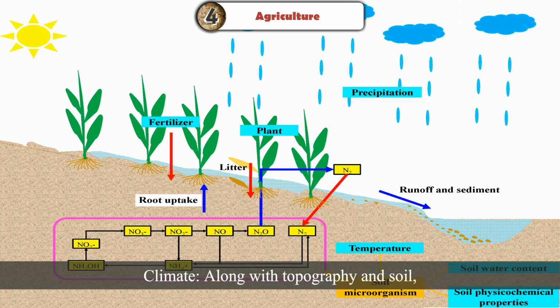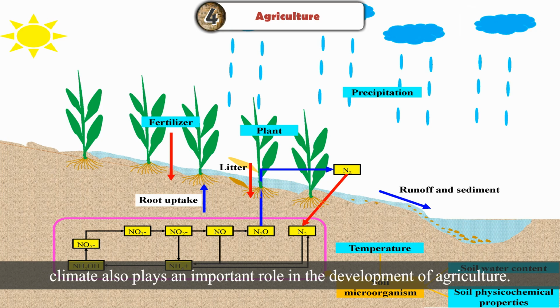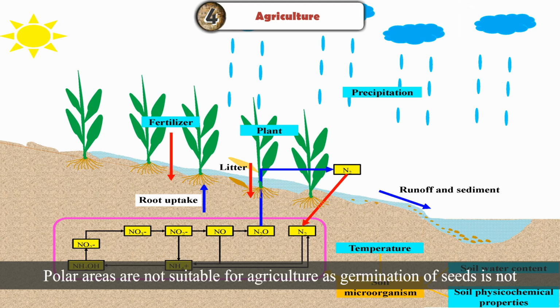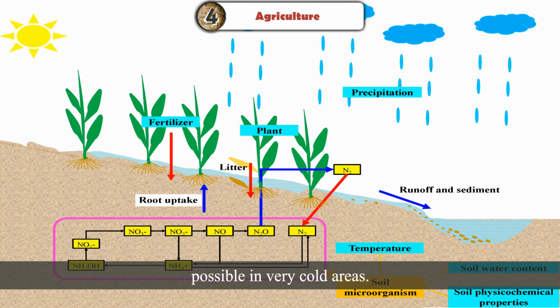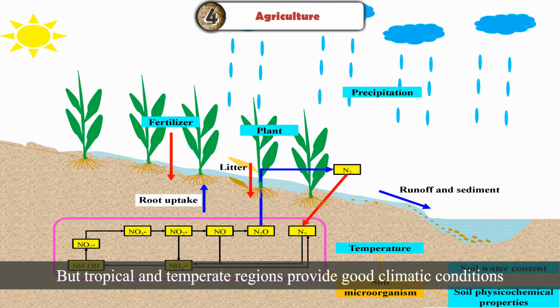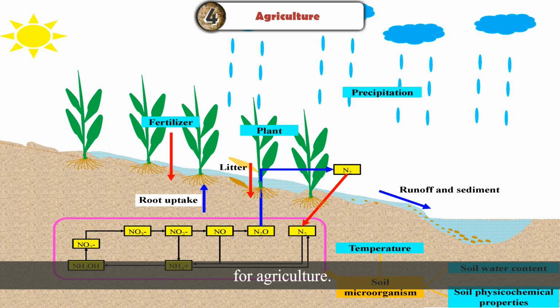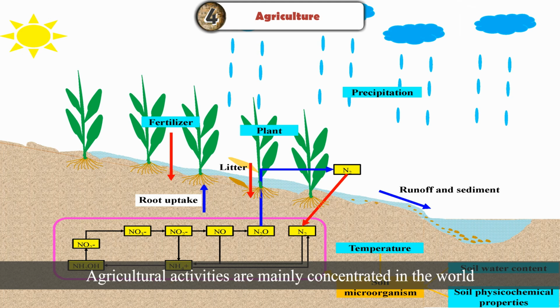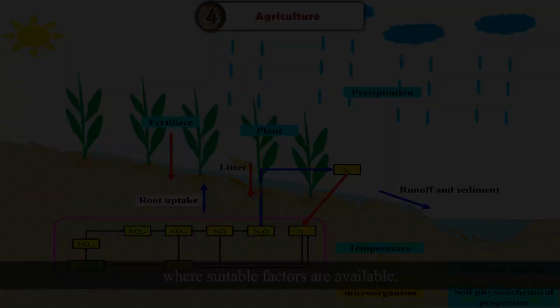produce good crops. Climate. Along with topography and soil, climate also plays an important role in the development of agriculture. Polar areas are not suitable for agriculture as germination of seeds is not possible in very cold areas, but tropical and temperate regions provide good climatic conditions for agriculture. The land on which crops are grown is called arable land. Agricultural activities are mainly concentrated in the world where suitable factors are available.